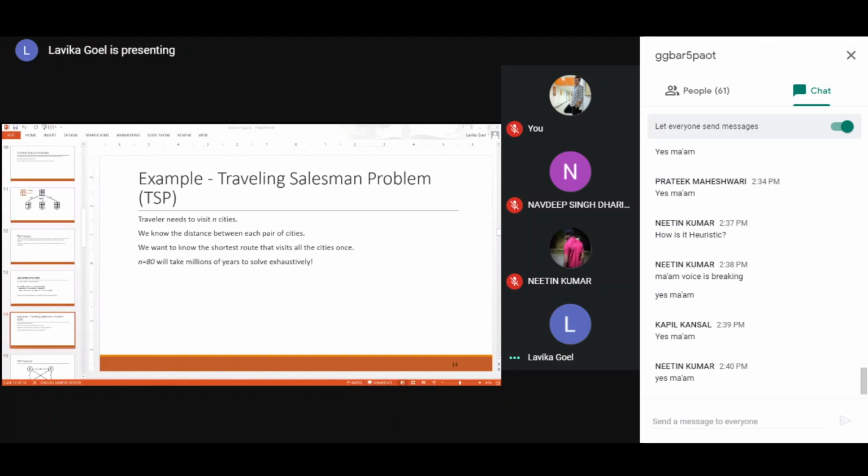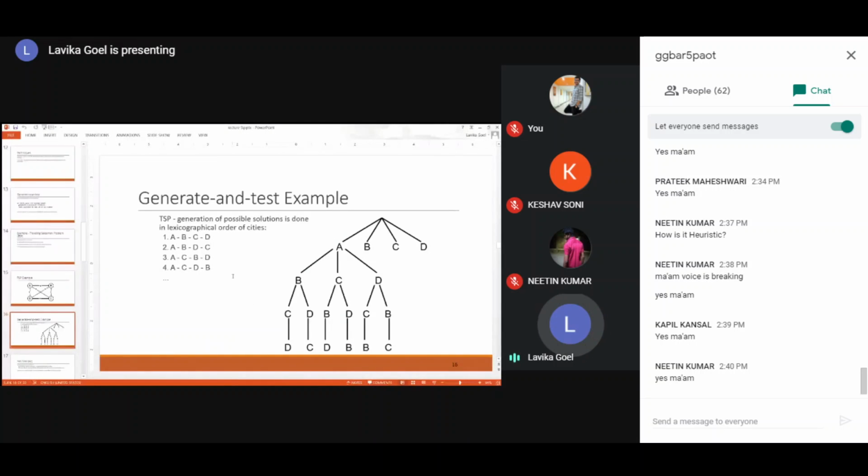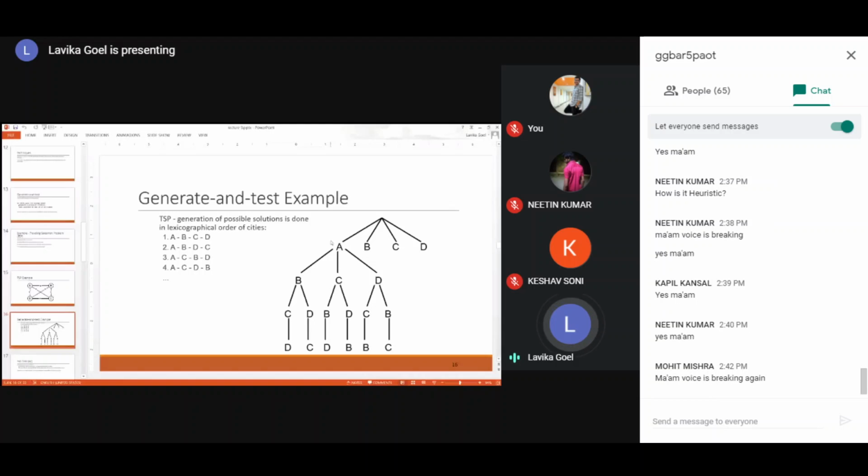See here, let us say 4 cities are there: A, B, C, and D, and their distances are also given. Generate means that you will generate the possible solutions. So here A, B, C, and D you have taken. If you start at one city, you can go to A, C, or D.